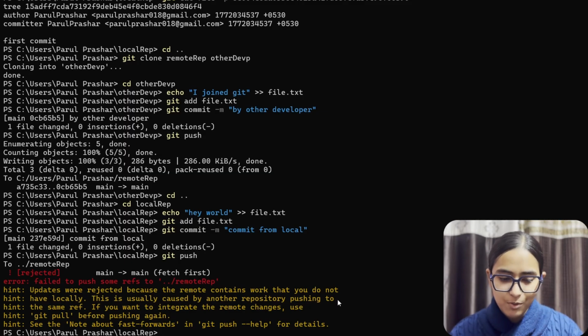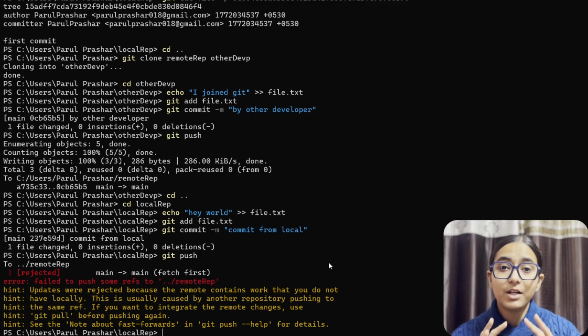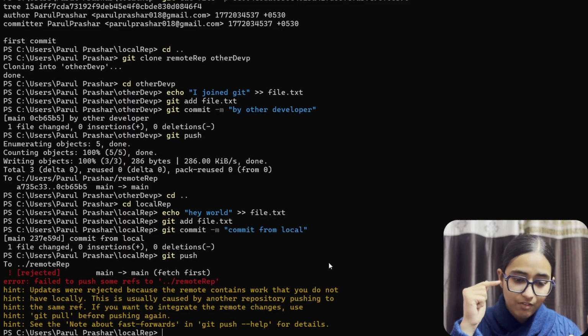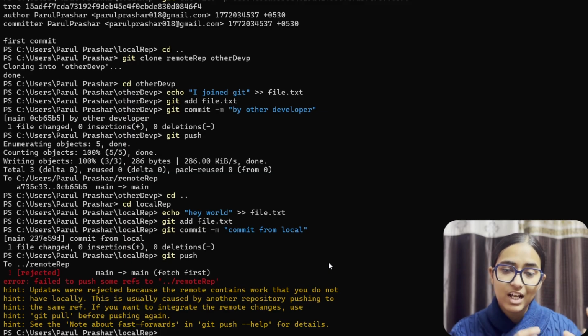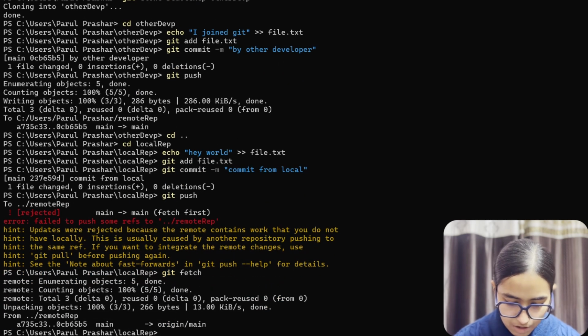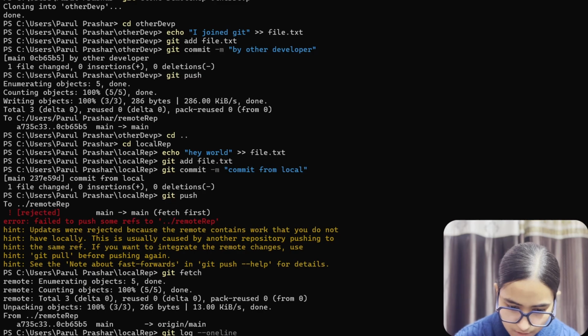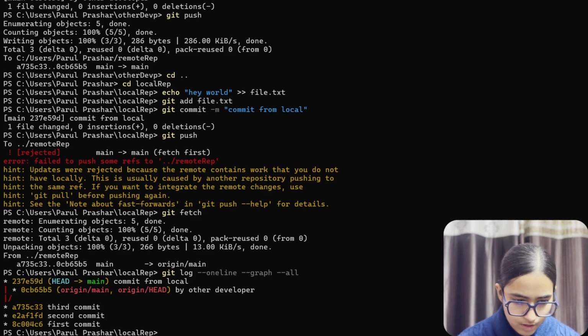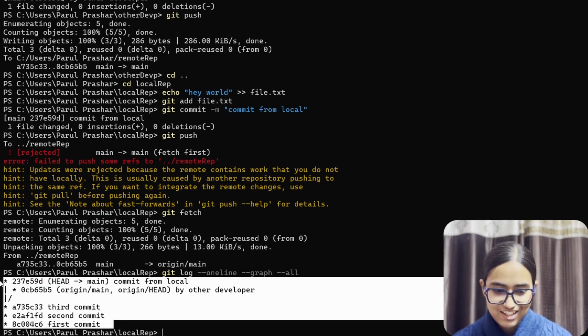But if you're not able to understand this, let's draw this graph right here in Git. Now we all know that Git protects history. So if Git would have allowed this commit, then the information that has been added by other developer would have been lost. To prevent all this, Git did not allow it. Let's run git fetch. After this, watch this command carefully: git log --oneline --graph --all. So you get this structure.